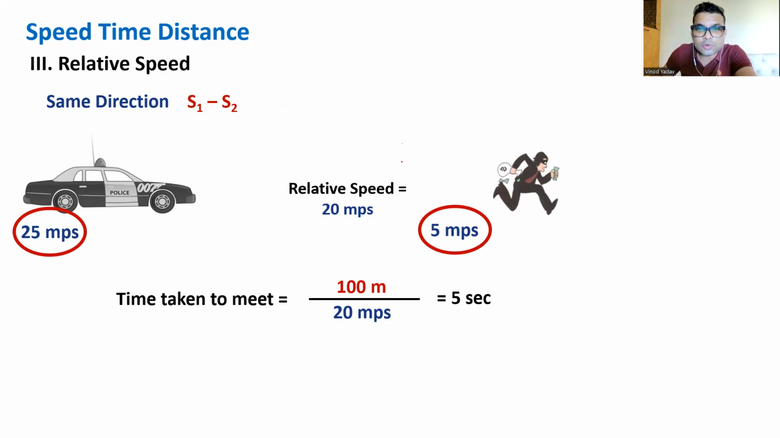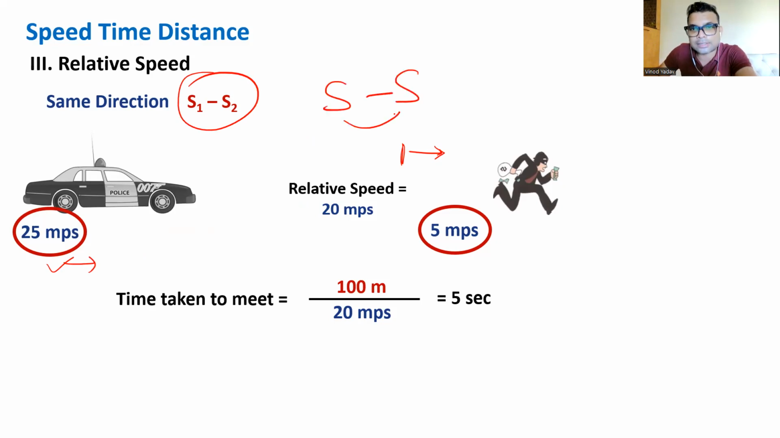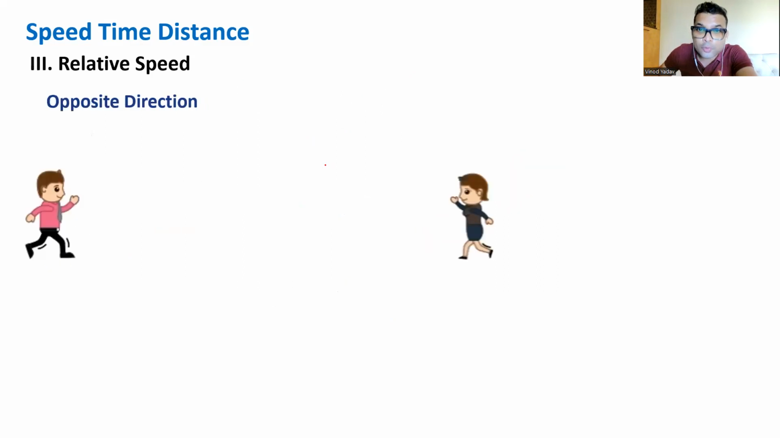Suppose the thief was not moving. Then it would be the speed of the car only, right? Speed of the police only. So 100 divided by 25, in that case, it will take 4 seconds. But because the thief is also moving, the logic became the logic of relative speed. Yeah, this is relative speed in case of same direction. All right, difference of the speed. Same direction, subtract. Yaad rakho. Same direction, subtract.